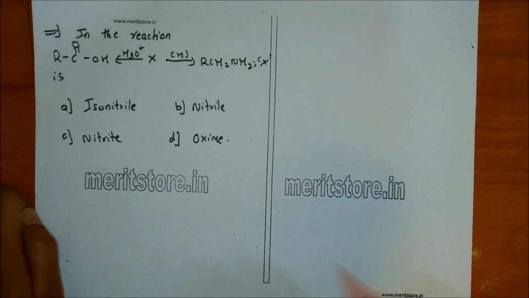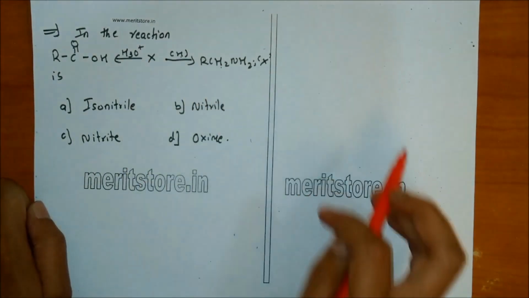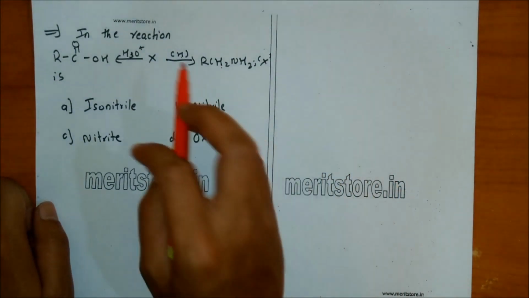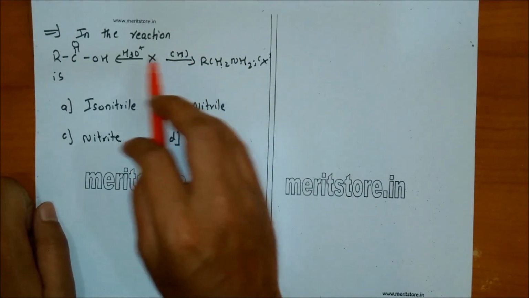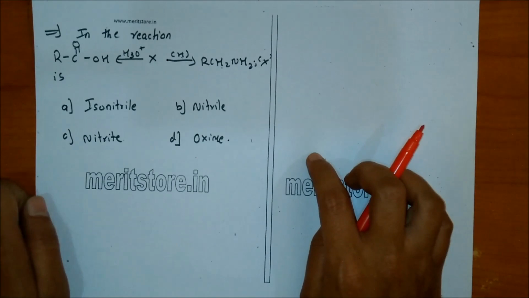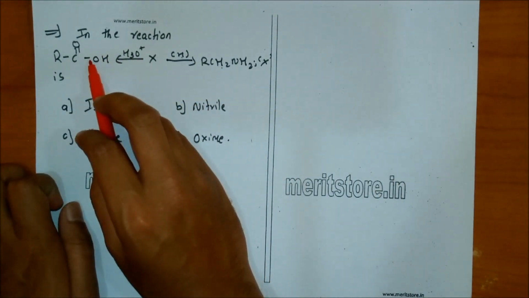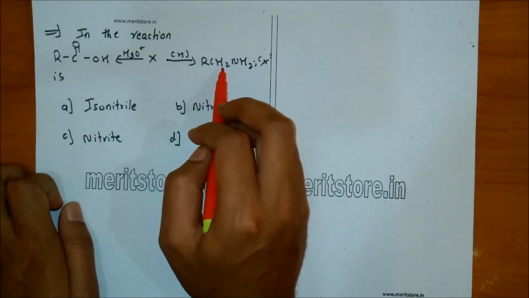In the reaction, what is X? One reaction is a reduction reaction and the other one is hydrolysis. Hydrolysis gives acid and reduction gives primary amine.